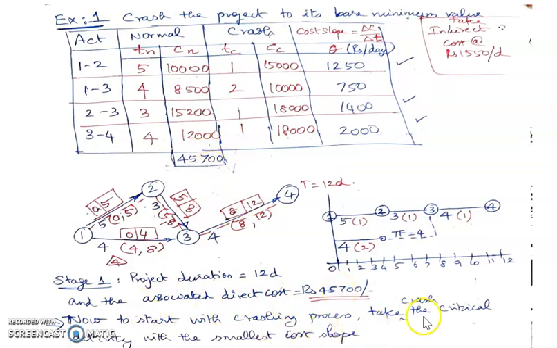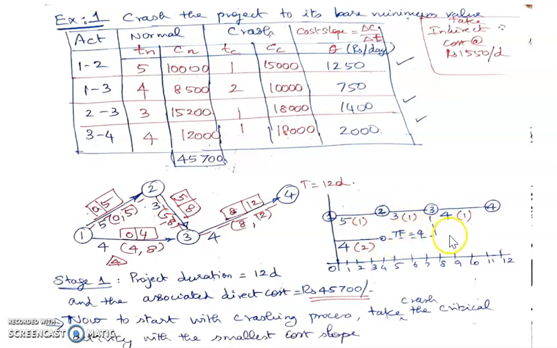Now to start with the crashing process, we are identifying the activity with the smallest crash slope, cost slope. So activity 1, 2 has to be crashed first. Now here, one important point has to be noted. As an activity on a critical path is being crashed, a non-critical path can become critical in that process.